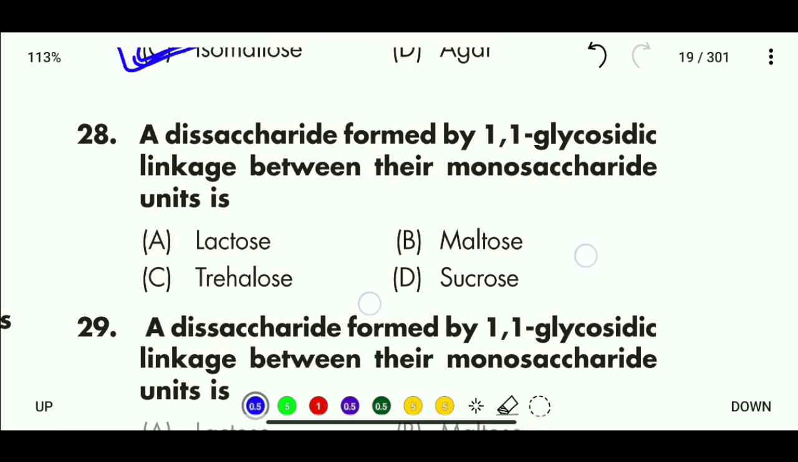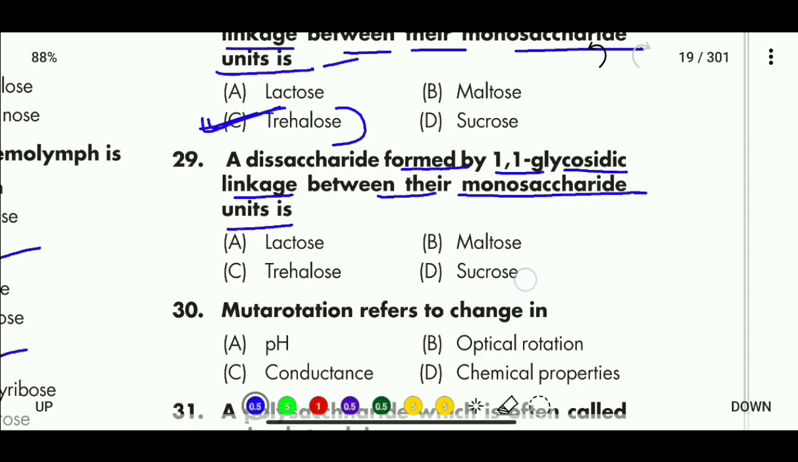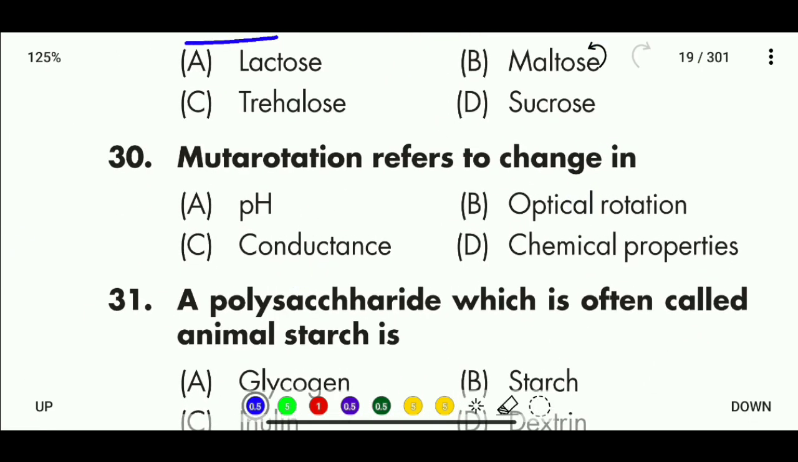Okay, question number 28. A disaccharide formed by 1,1-glycosidic linkage between their monosaccharide units is lactose, maltose, trehalose, or sucrose. So the correct answer is trehalose. Question 29 is the same: a disaccharide formed by 1,1-glycosidic linkage between its monosaccharide units is trehalose. Now question number 30. Mutarotation refers to a change in pH, optical rotation, conductance, or chemical property. So the correct answer is that mutarotation refers to a change in optical rotation.